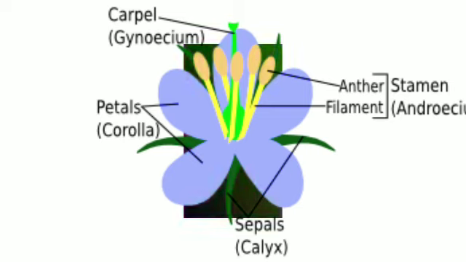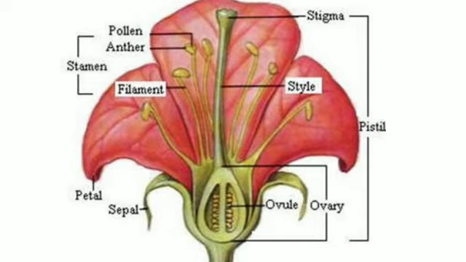Next one is stamen. It is a male reproductive part of a plant. These are the little stalks with a swollen top and lie inside the ring of petals. Stamen is made up of two parts. They are filament and anther. Stalk of stamen is called filament and the swollen part of the stamen is called anther.